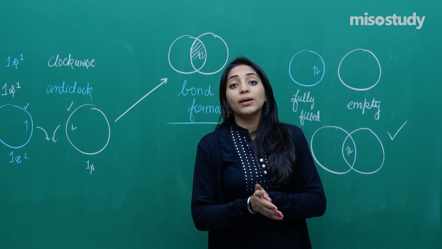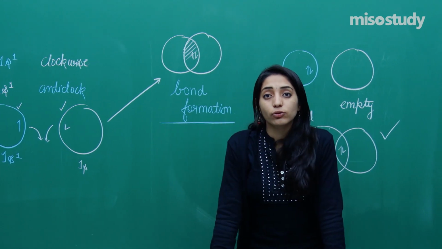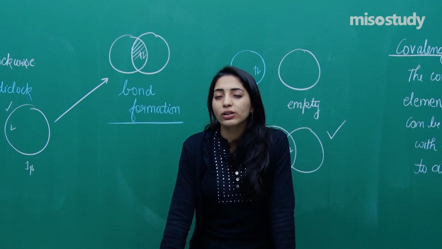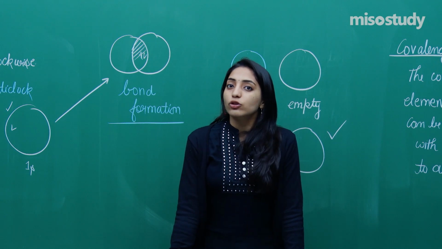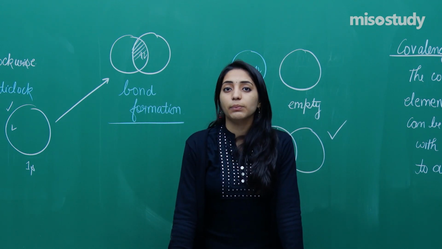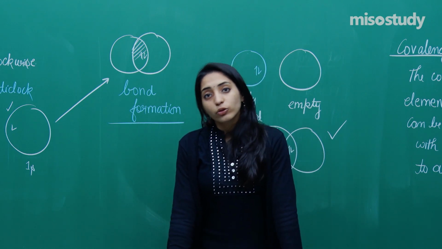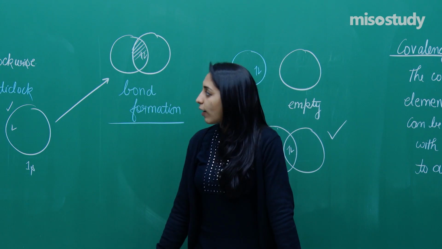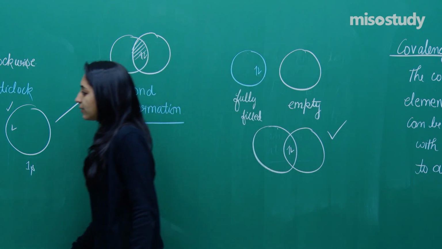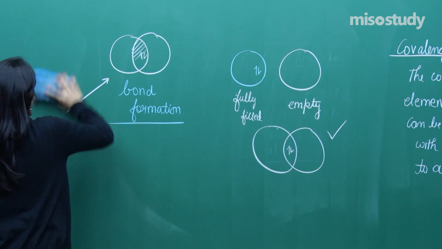This complete concept of orbital theory, the theory related to the orbital concept of bond formation, is very vast. So let's do it one by one. Now we will be starting with the valence bond theory. But before I start that, I want you to note down everything which is there on the board. So quickly note it down and then we'll start with the valence bond theory. Note it, guys. Okay, so I think everyone has written down the details which are there on the board.